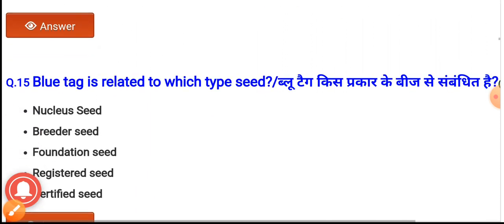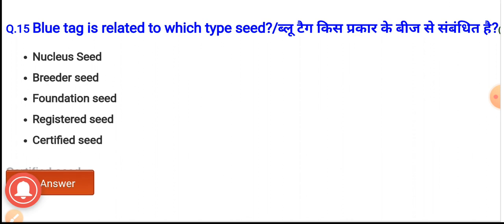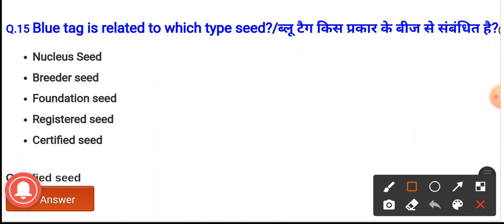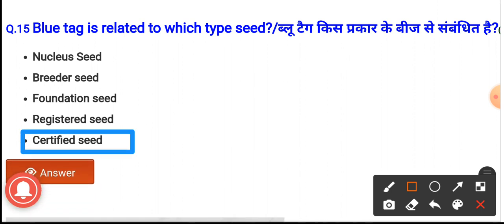Question number 15. Blue tag it is related to which type of seeds? The options are nucleus seed, breeder seed, foundation seed, certified seed and registered certified seed. The correct answer it is certified seed. The blue tag it is related to certified seed.